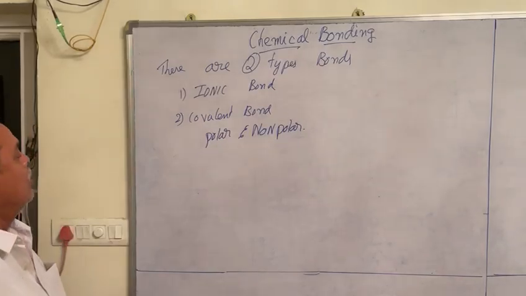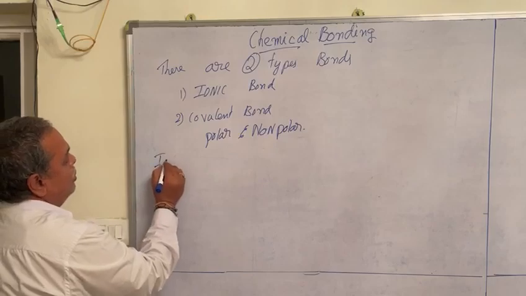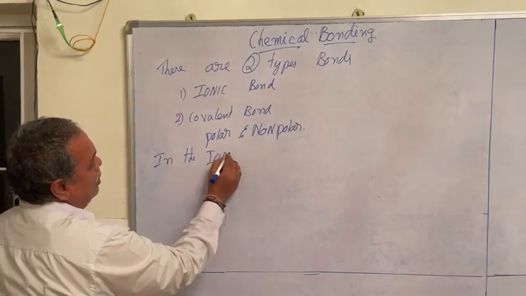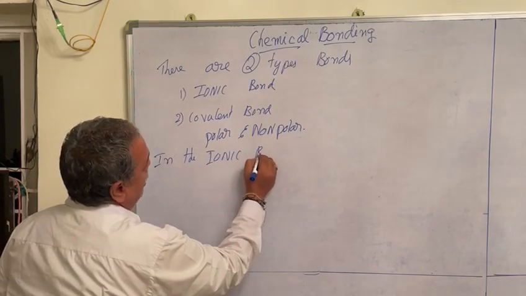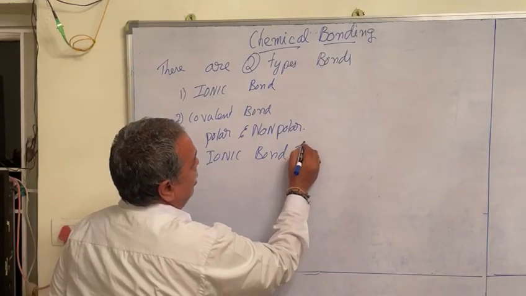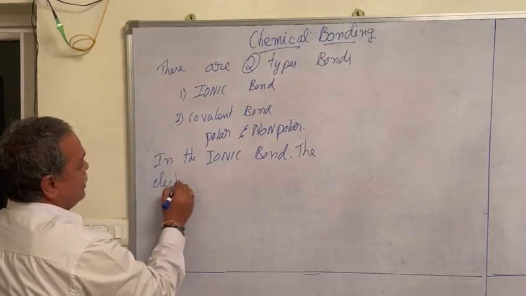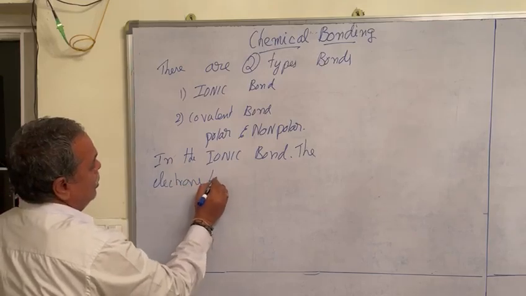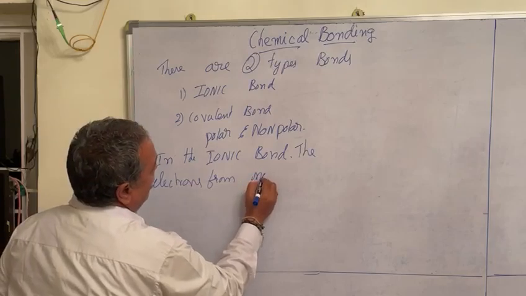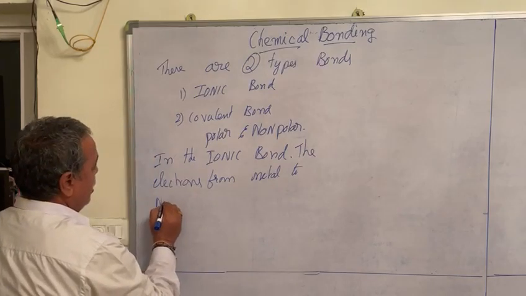What is an ionic bond? In the ionic bond, the electrons are transferred from metal to non-metal.